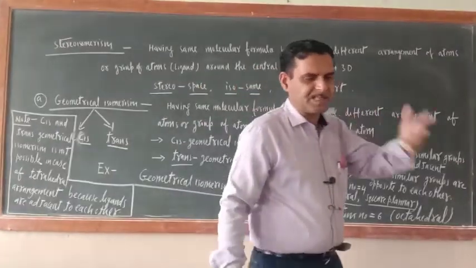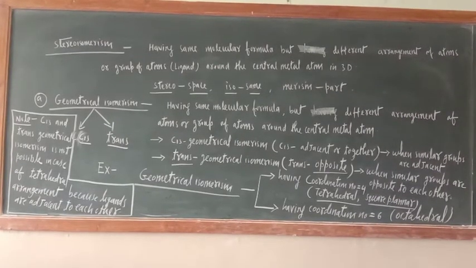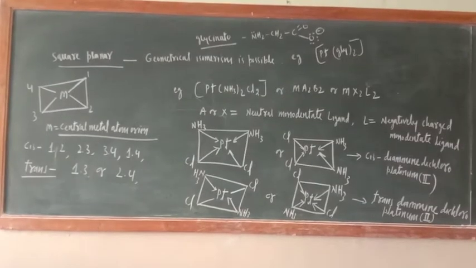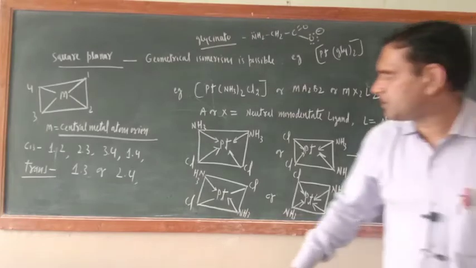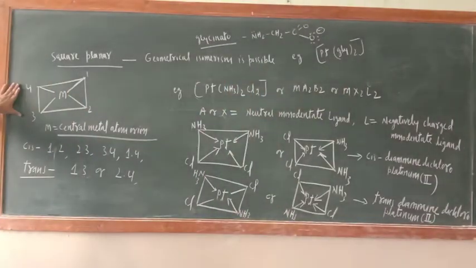We'll give you sufficient examples. So in square planar geometry, geometrical isomerism is possible. This is square planar geometry. 1 2 3 4. You can start from here also, I don't have any problem. M equals central metal atom or ion.